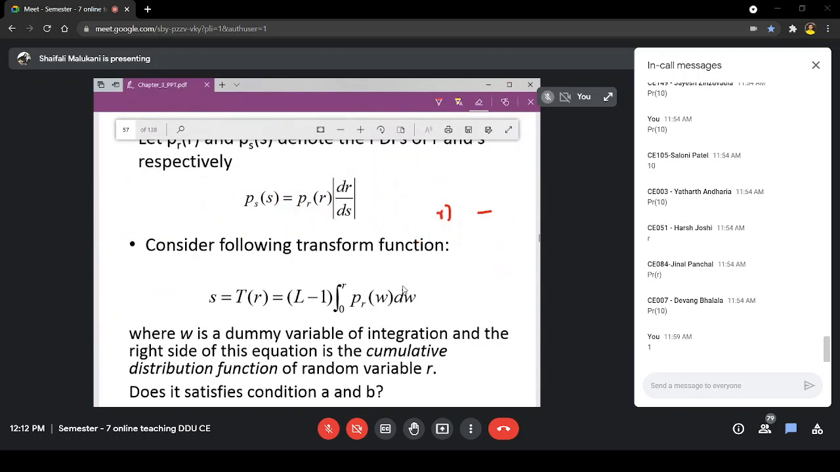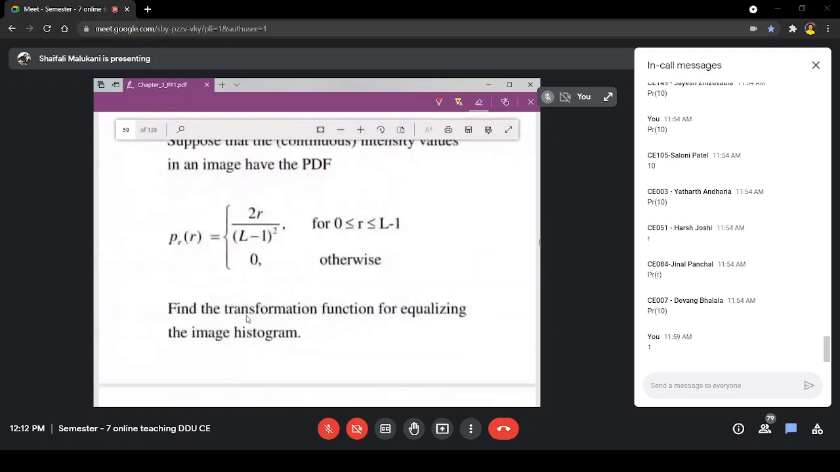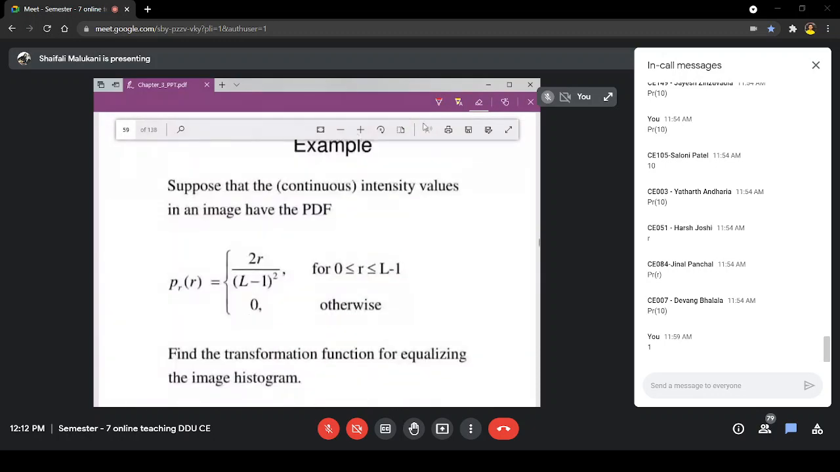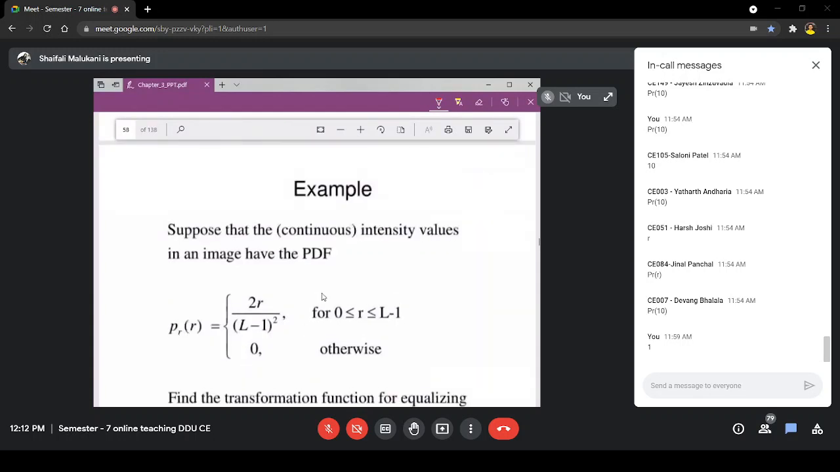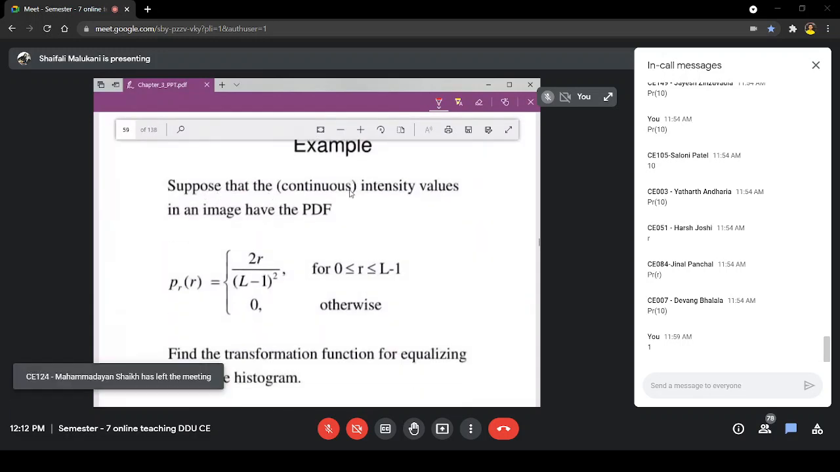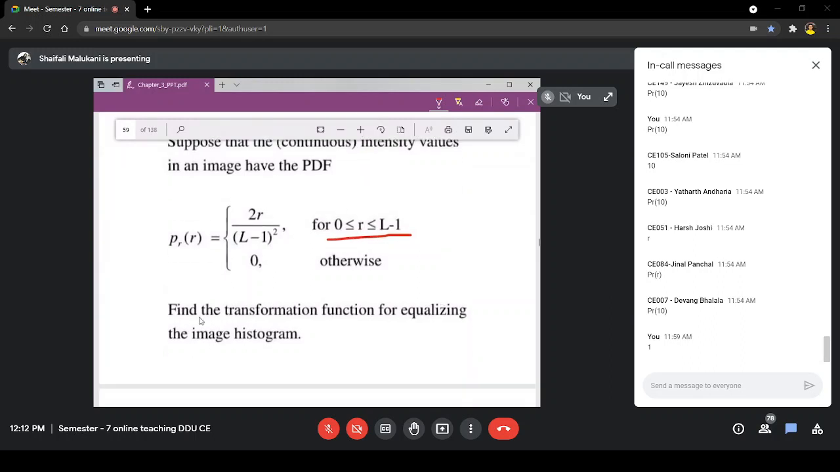Now let us take an example, and then if you are still not clear, we can discuss. Okay, so what is the example? The example is that this is your given PR. Assume that your image is having continuous values. That means this PR is a continuous one. Find the transformation function for equalizing the image histogram. Transformation function is asked to you.